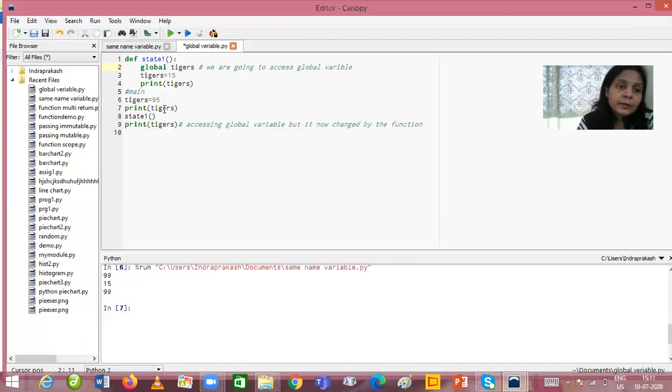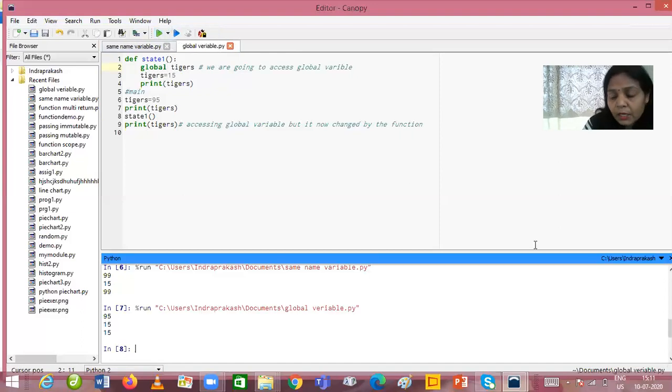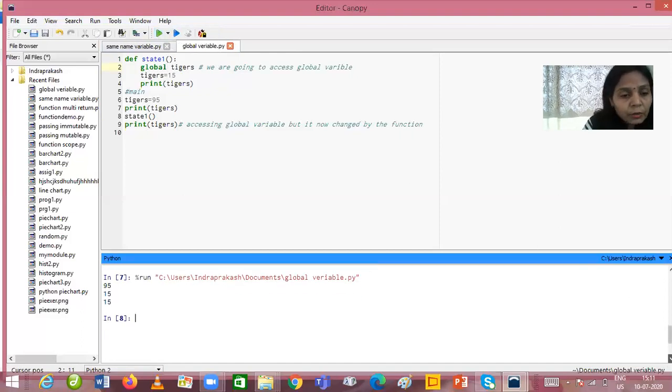So from the beginning, statement 6, the tigers variable will contain the value 95, and when we execute statement 7, it will print the value 95, right? So I will execute this program and explain the output side by side so that it will be clear to you, right? Now statement 6 will execute and it will store 95 inside it. And now when we print the value of the tigers variable in statement 7, 95 will be printed. Okay, so I hope it will be clear to you.